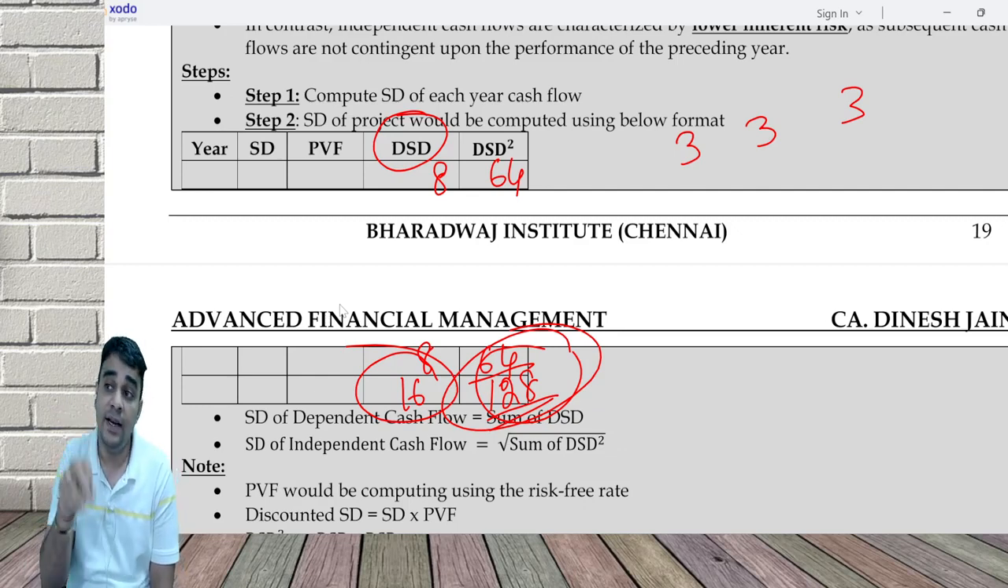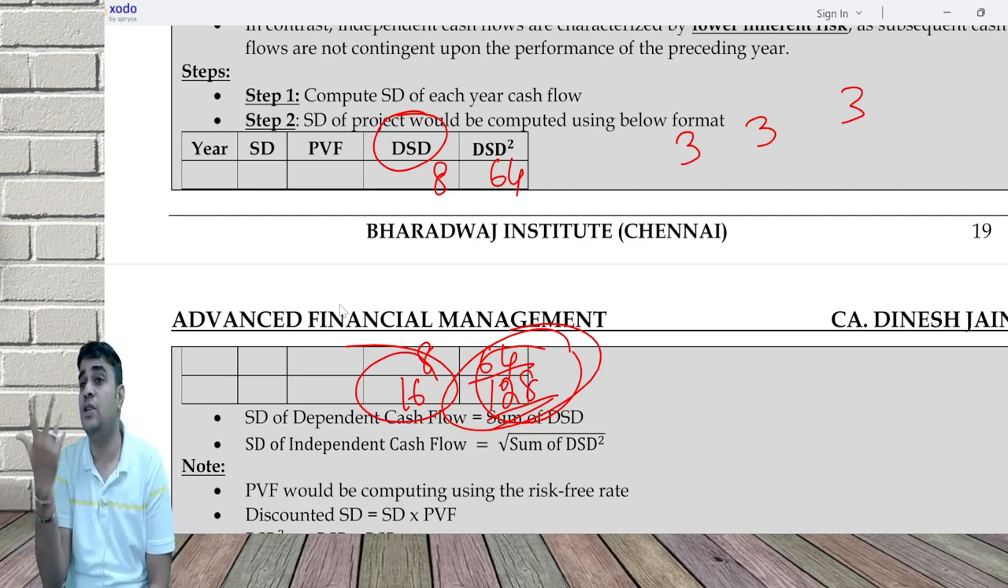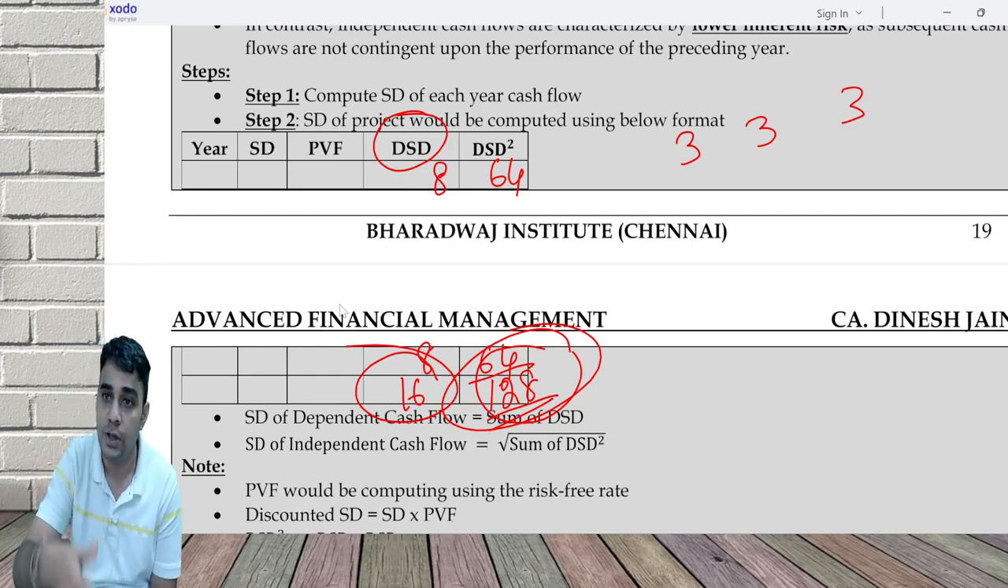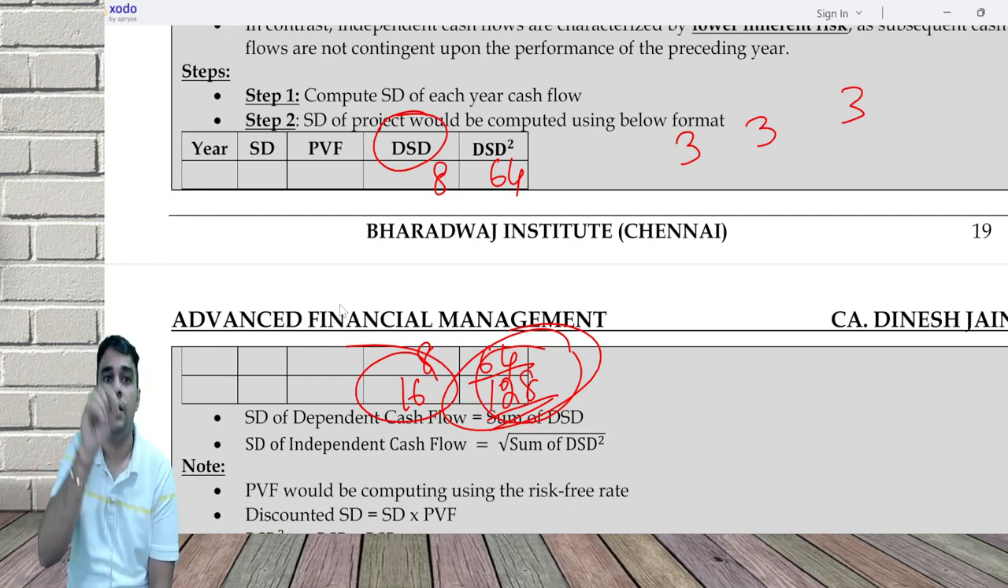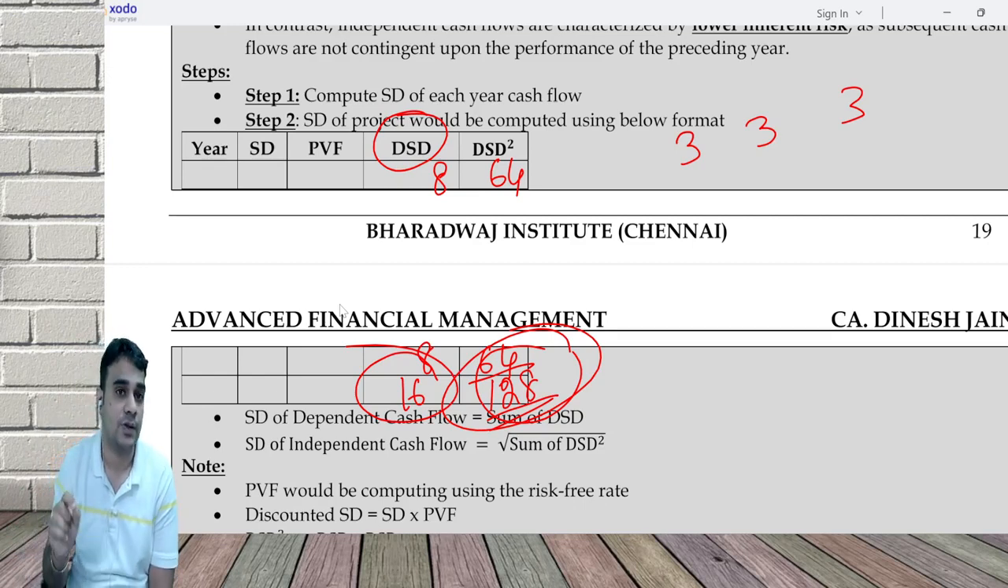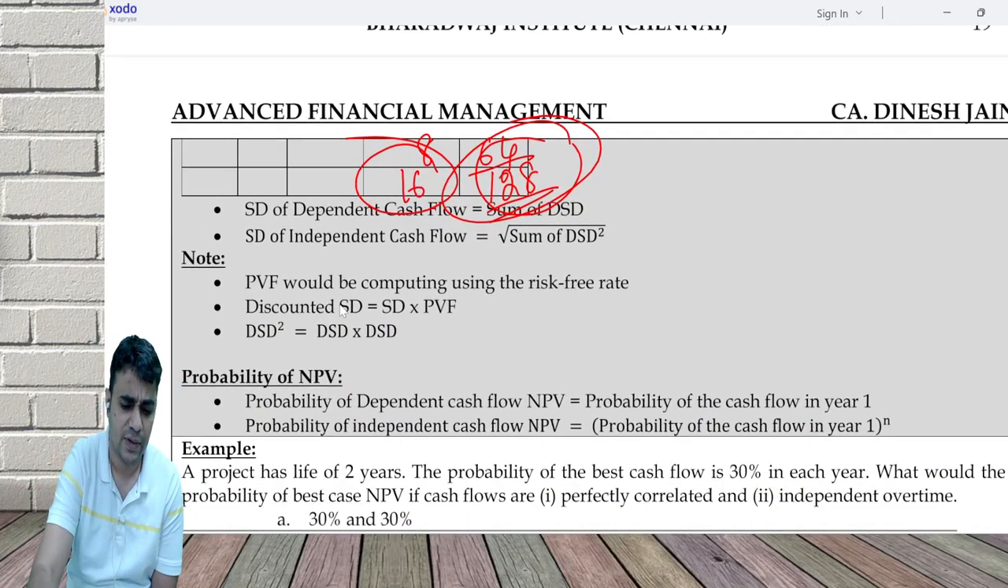In independent, first good, second bad, third worst. Good, worst, bad. So any combination you can do, any combination. So doing so many NPVs is not possible for you. That is where the shortcut comes into the picture, which is year, standard deviation, PVF, DSD, DSD square. Any doubts on this? You'll learn this in a problem.